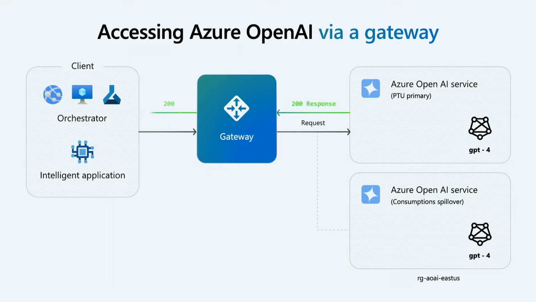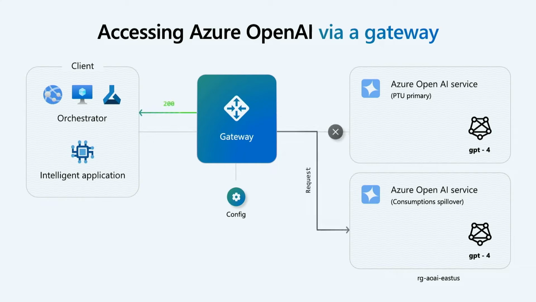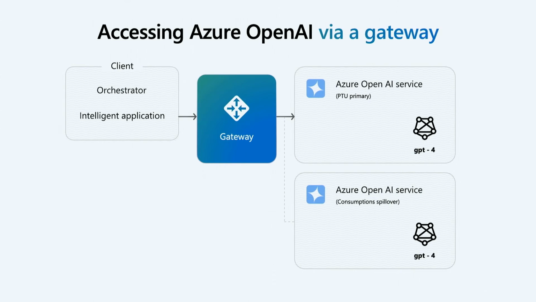But again, at some point of time, you get 429. But this time, the request does not go back to the customer or the orchestrator, but instead, the gateway takes care of it. Whenever the gateway sees there's a 429, it reroutes the request to the other endpoint, because it's already been configured for that. And the response goes back to the orchestrator, but the orchestrator does not even know which endpoint actually serviced it. So the gateway takes care of it completely.